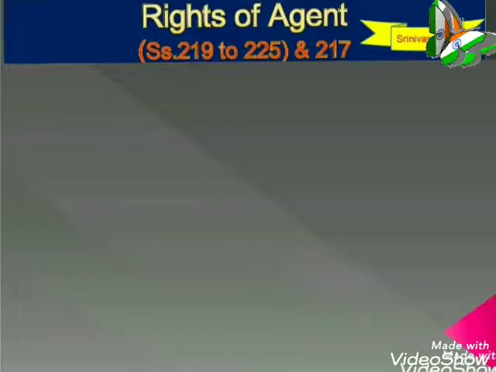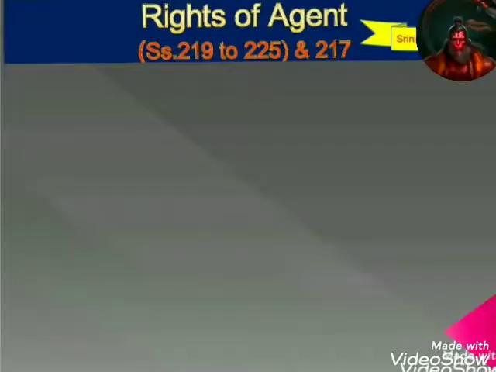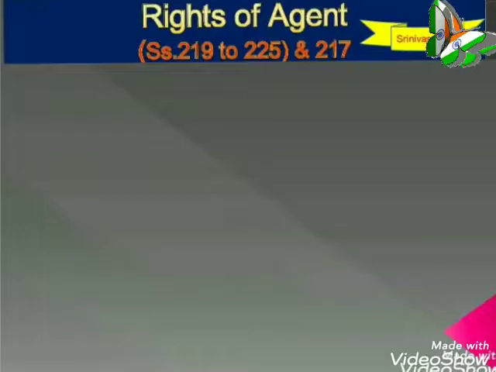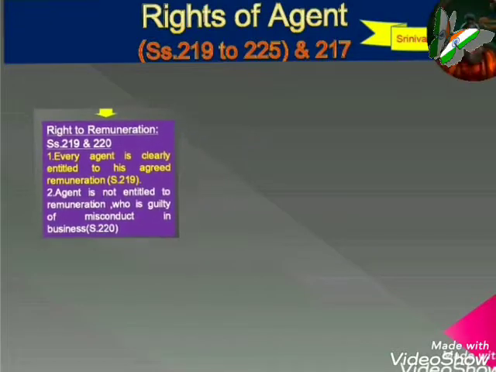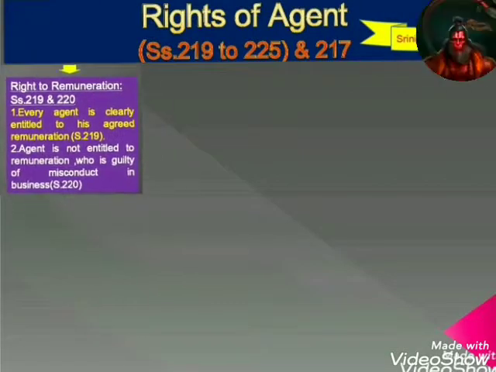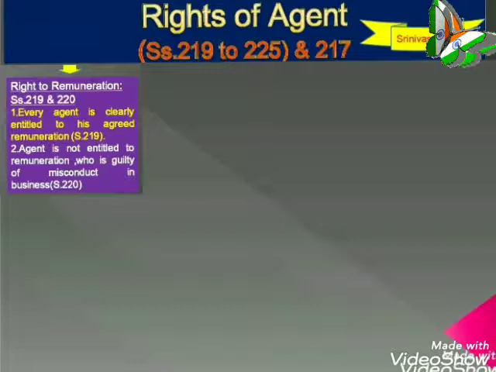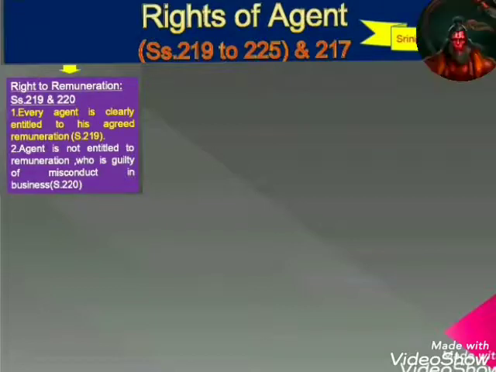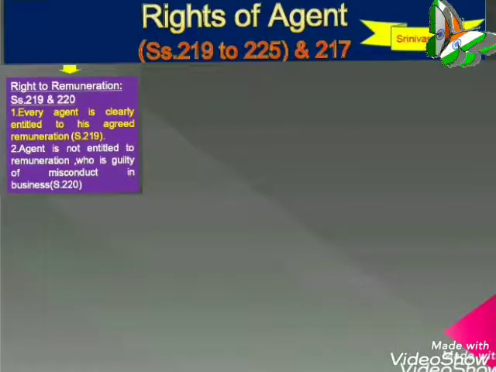Coming to the first part, the right to remuneration is brought under Sections 219 and 220. Section 219 lays down that every agent is clearly entitled to his agreed remuneration. If there is no agreement, he is entitled to a reasonable remuneration. Then Section 220 lays down that the agent who is guilty of misconduct in the business of the agency is not entitled to any remuneration in respect of the part of the business which he misconducted.